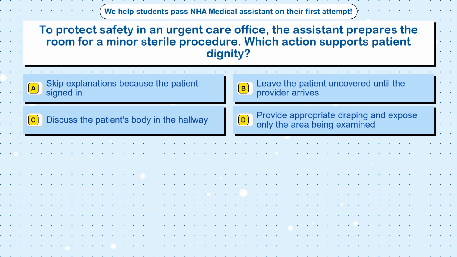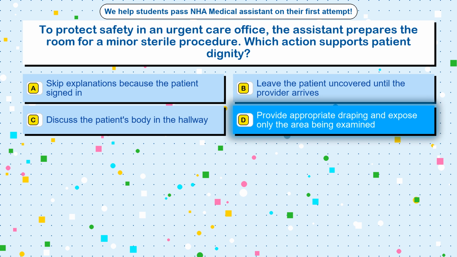Question 74. To protect safety in an urgent care office, the assistant prepares the room for a minor sterile procedure. Which action supports patient dignity? Option A, skip explanations because the patient signed in. Option B, leave the patient uncovered until the provider arrives. Option C, discuss the patient's body in the hallway. Option D, provide appropriate draping and expose only the area being examined. The correct answer is option D, provide appropriate draping and expose only the area being examined.